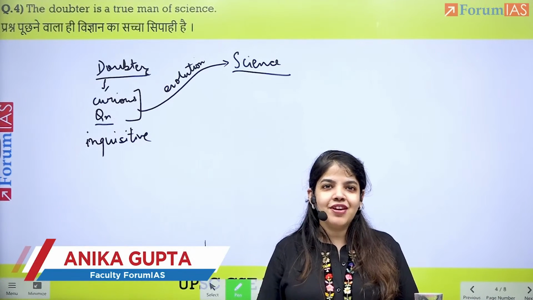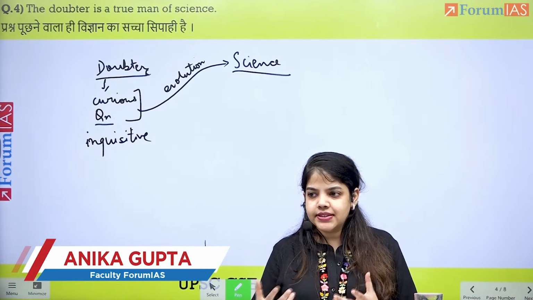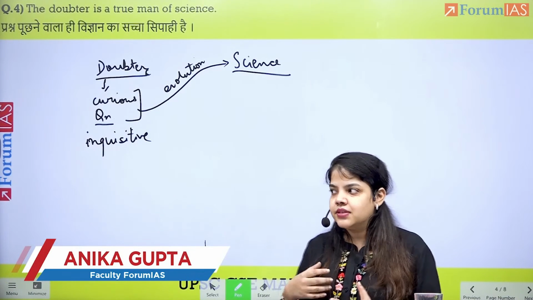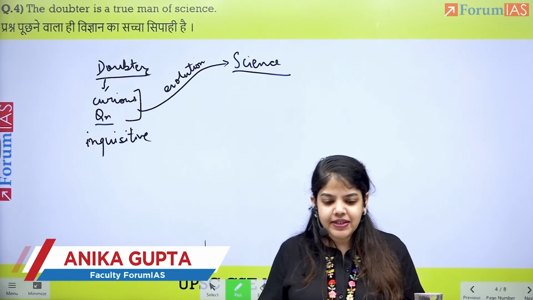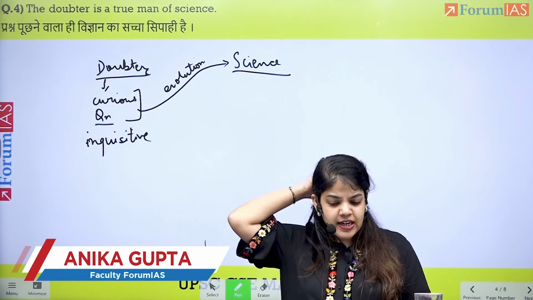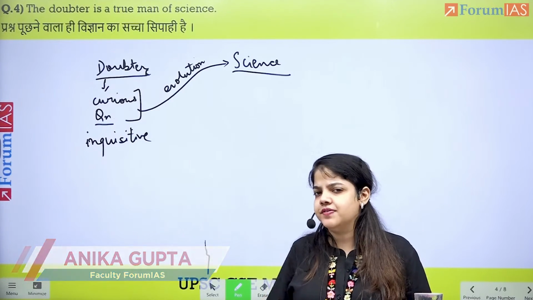Because someone somewhere was curious about how the weather changes, or what this climate is. We were curious about the rising and the setting of the sun. We were curious about so many things, and that led to the development of science. So only people who have managed to question have led to the development of science.